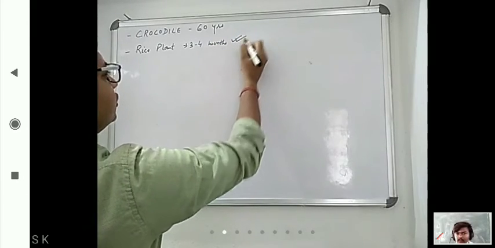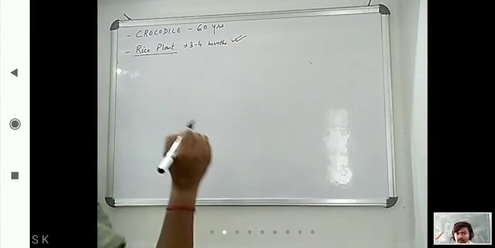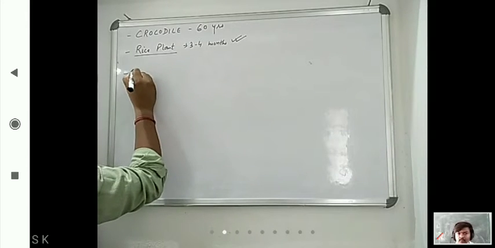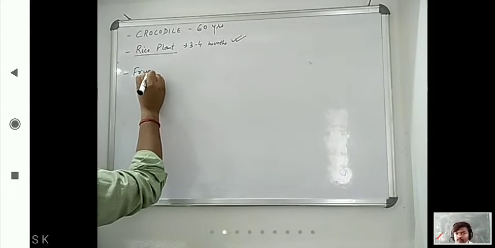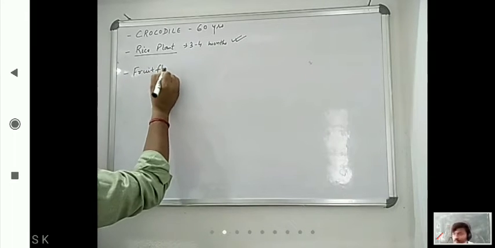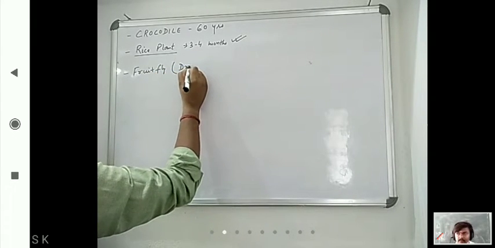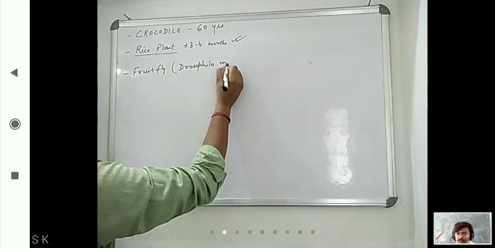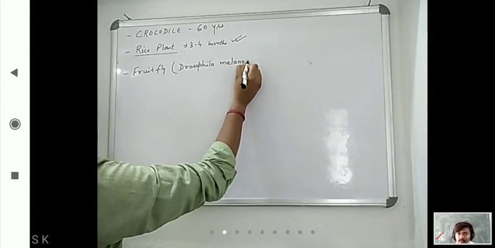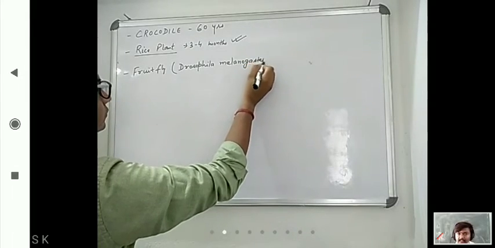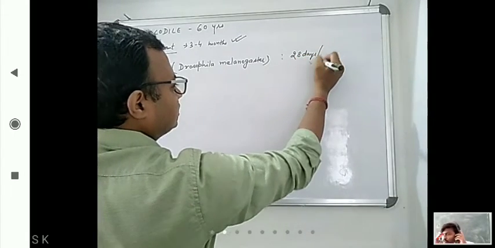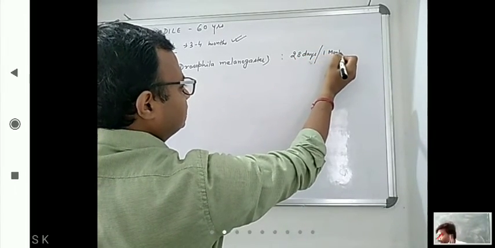This also came as a question in medical exam, rice plant having what? 3 to 4 months. If we are discussing about a fruit fly, the fruit fly is having 28 days, 1 month approx. Fruit fly, this is Drosophila melanogaster. So it is having 28 days, sometimes 1 month also written.